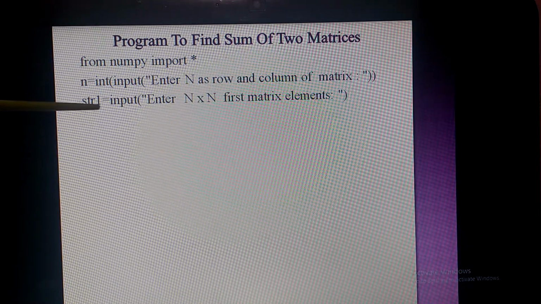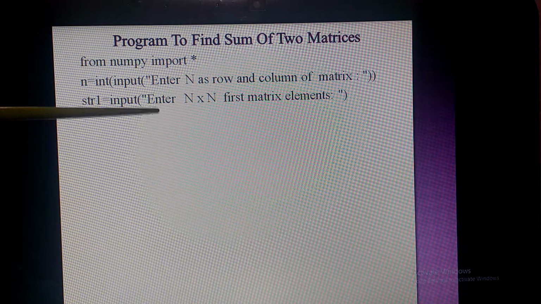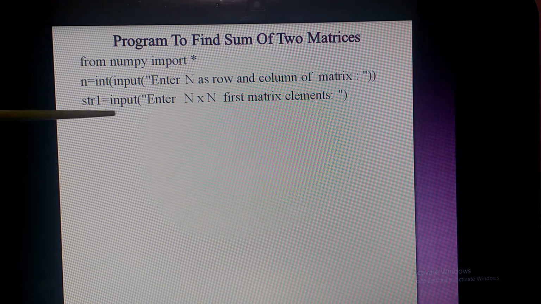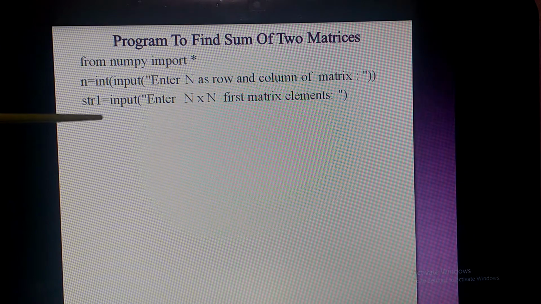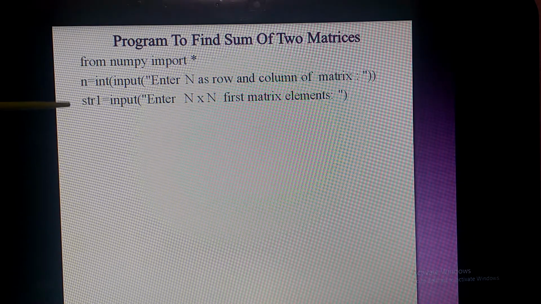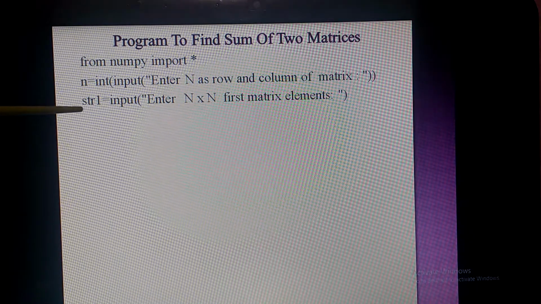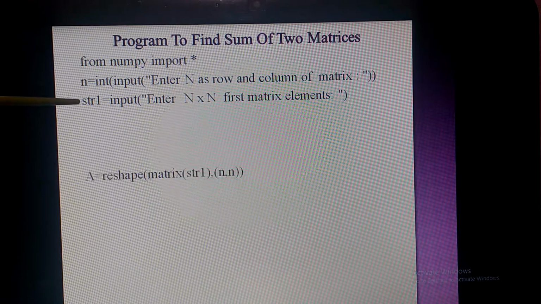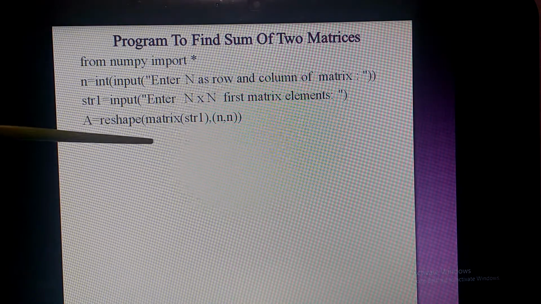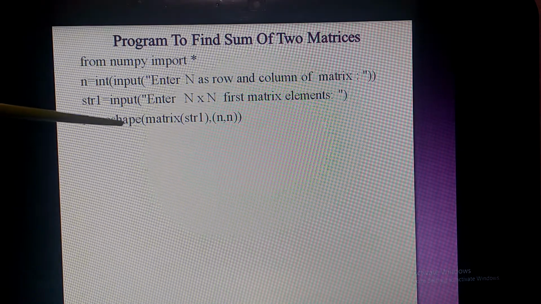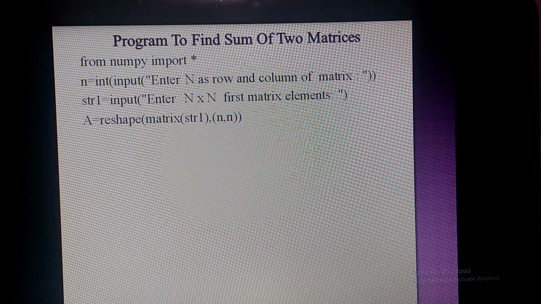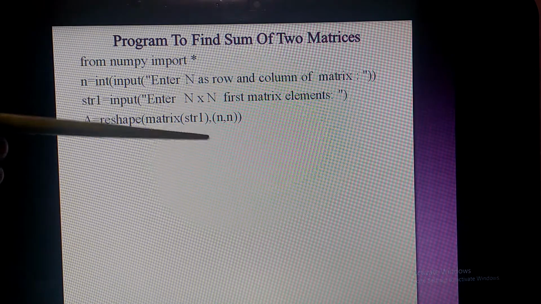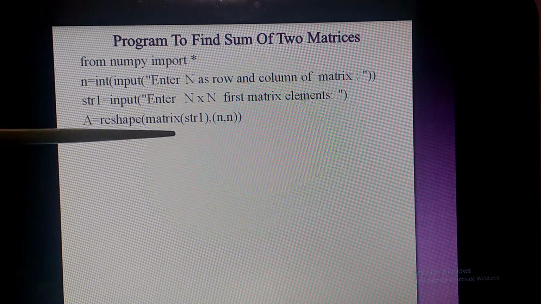And next is str. I am reading the values for the matrix and I am storing it in a string format. You have to observe this carefully. I am storing it in string format. After storing in string format, I am using the reshape method. Reshape is a method used to shape the given matrix elements into matrix format.